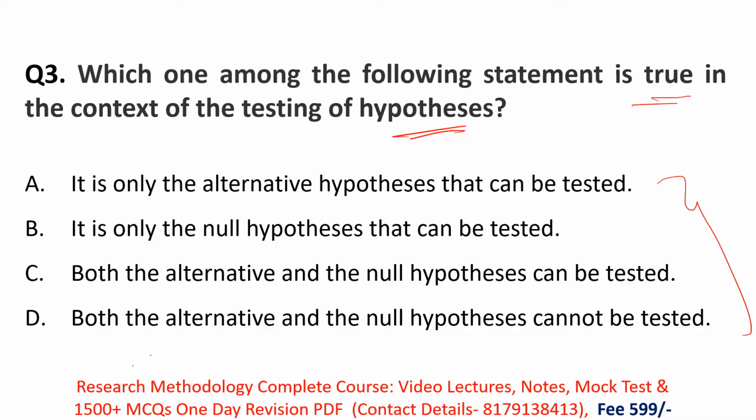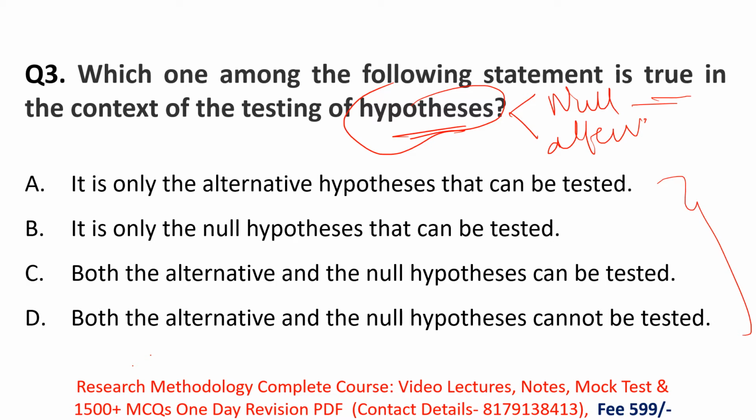In hypothesis testing there are two major types, null and alternative hypothesis. Everyone knows the meaning of hypothesis: it is a prediction or a guess about what you are going to do in your research, and you test your prediction throughout your research.